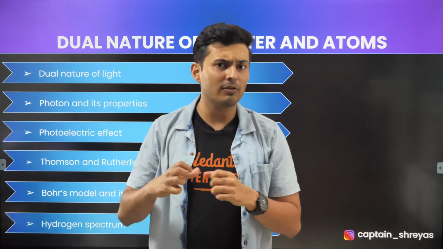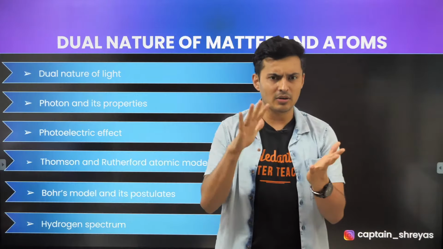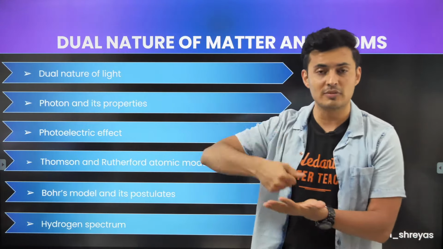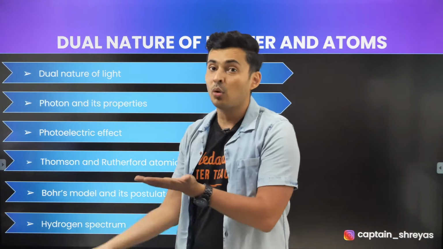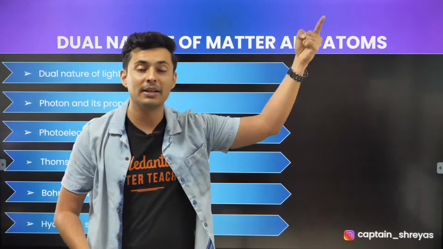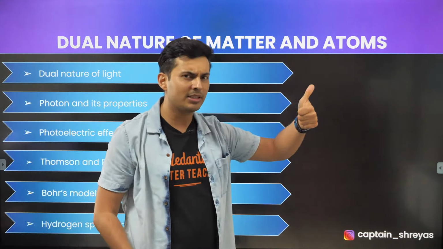Okay, so think about it. When intensity of the light increases, what happens exactly? Intensity of light increases on a photoelectric material means more photons will collide. More photons will collide means more electrons will eject. More electrons will eject means more current will come. So current will increase. But will the kinetic energy of the electrons change?